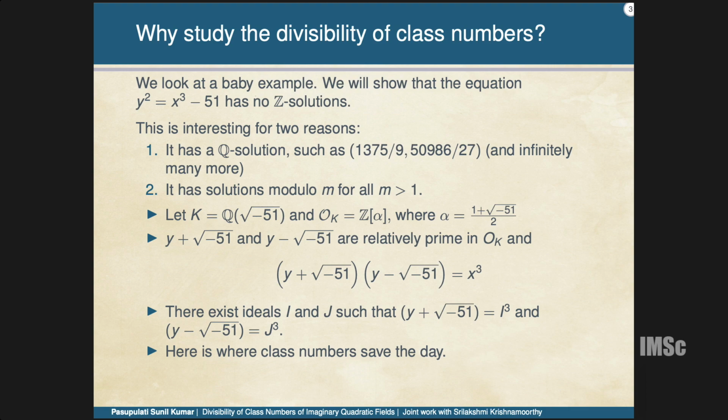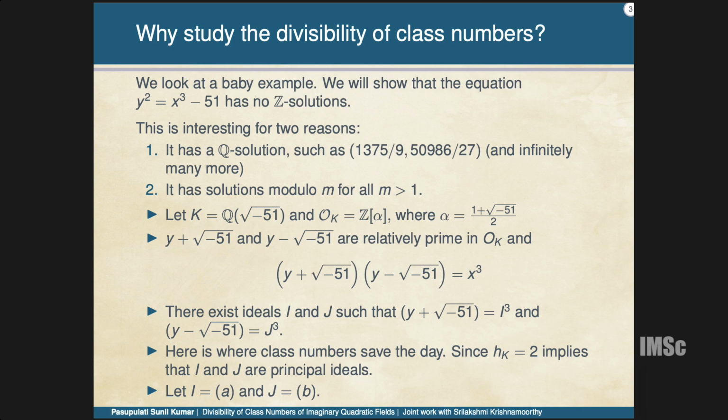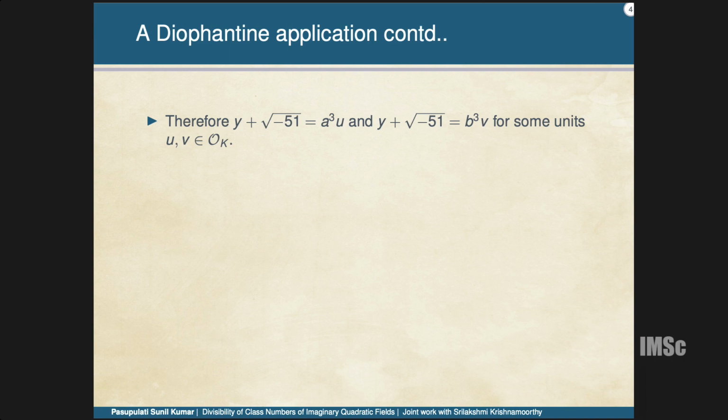So the order should be divisible by 3, but I computed that the class number is 2, which says each element has to be the identity. This essentially says that both ideals are principal, so take both ideals generated by A and B. Since there are only 2 units in imaginary quadratic fields, I can write y plus root minus 51 as a cube times u.